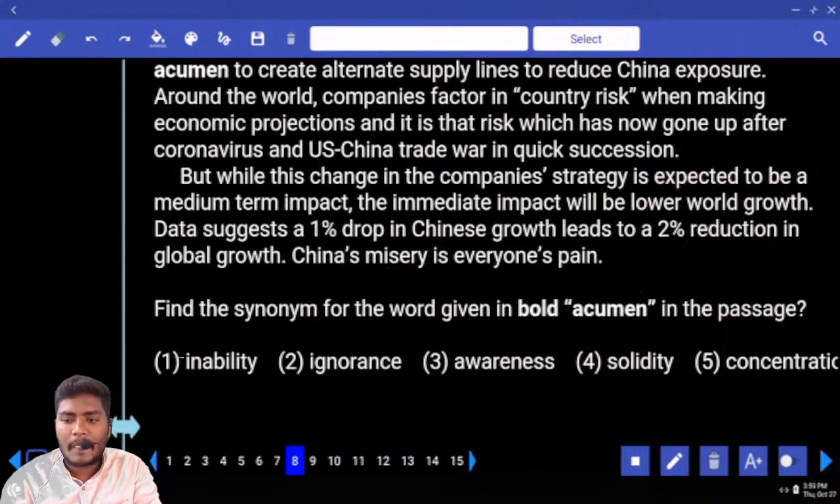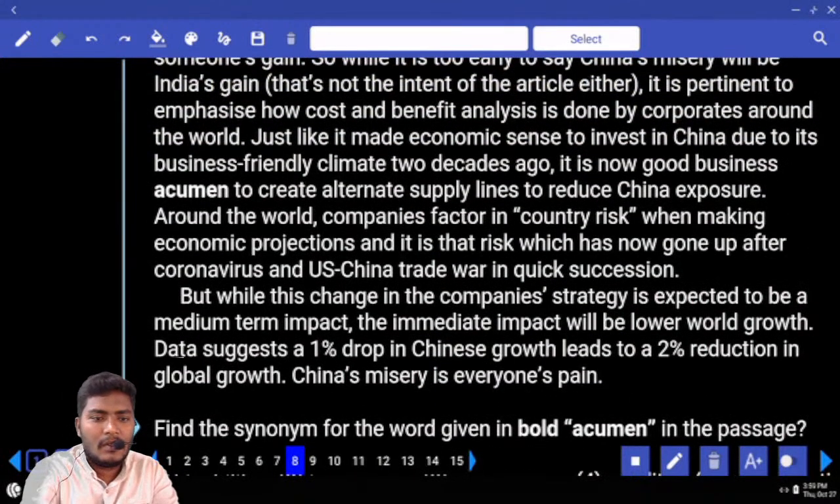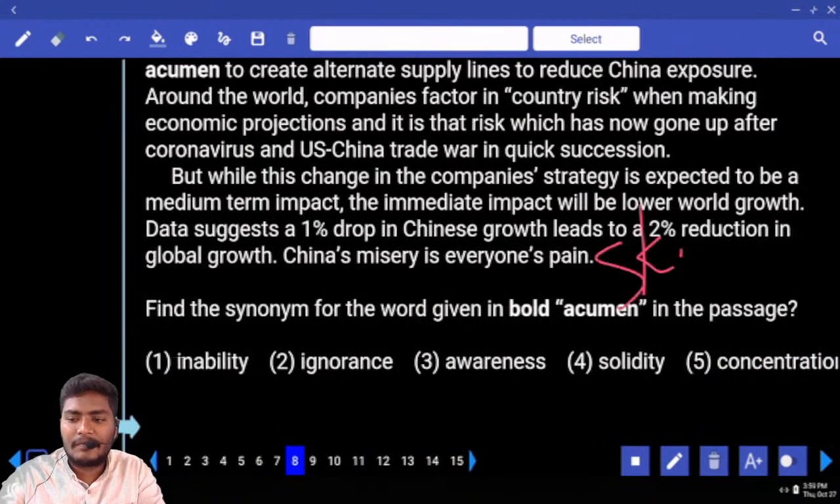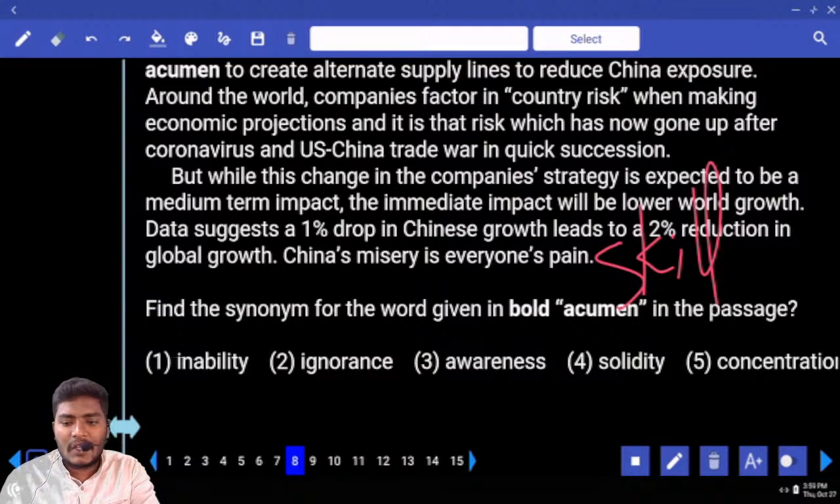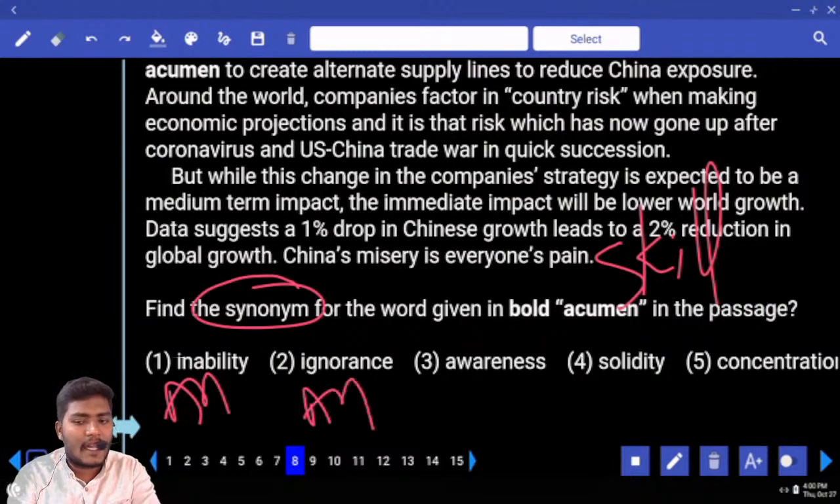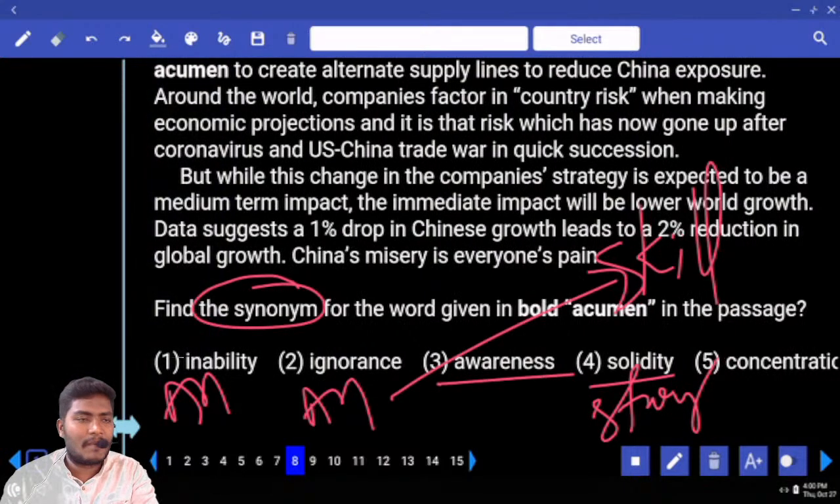Next, eighth one. Acumen. What do you mean, acumen? Not Aquaman, not your movie. It is now good business acumen to create alternate supply. Acumen is nothing but a kind of skill. Options: knowledge, wisdom, inability, ignorance, awareness, solidity, concentration. What can you opt as a synonym? Inability, what is it here? Antonym. Ignorance is also antonym. Next, solidity is nothing but anything that is very strong. Concentration is to concentrate on something. Awareness and skill, both of them are nothing but synonyms.